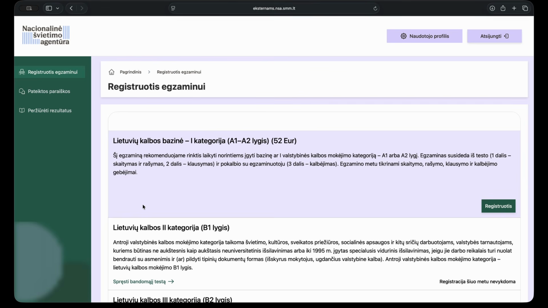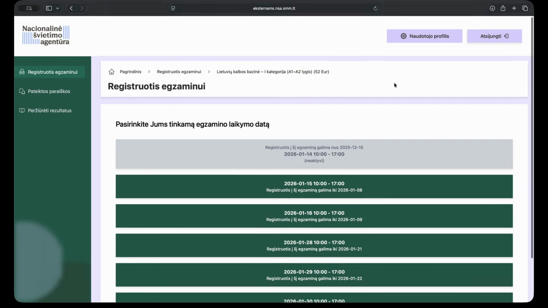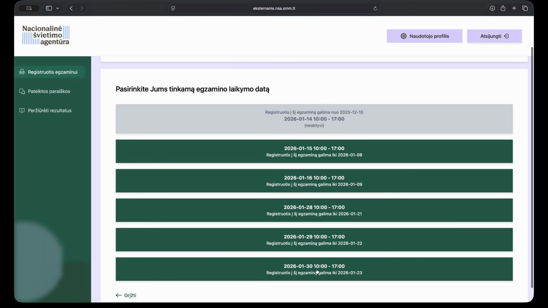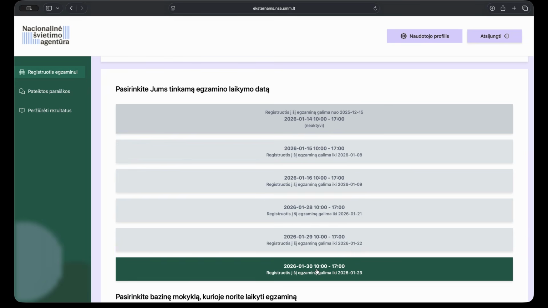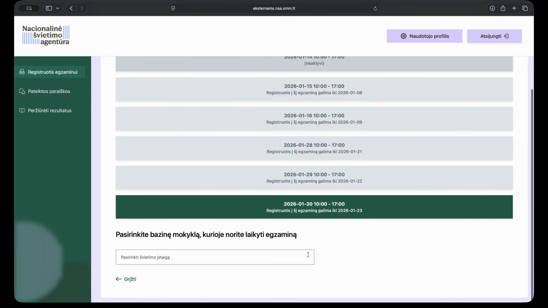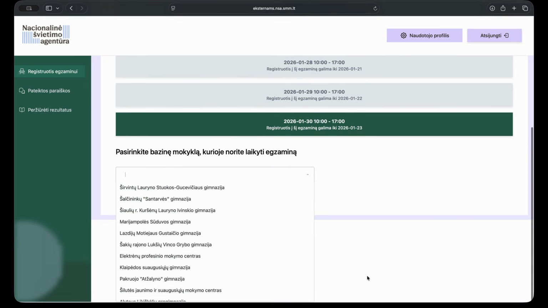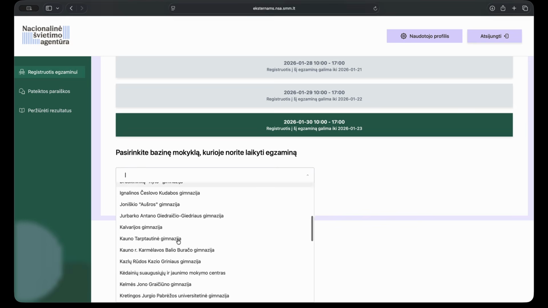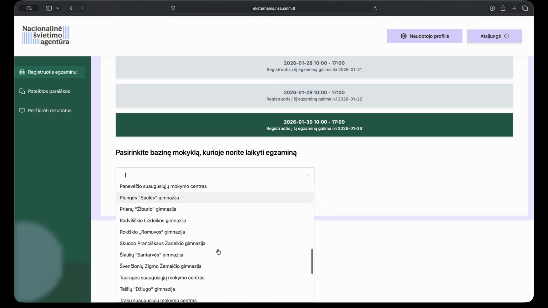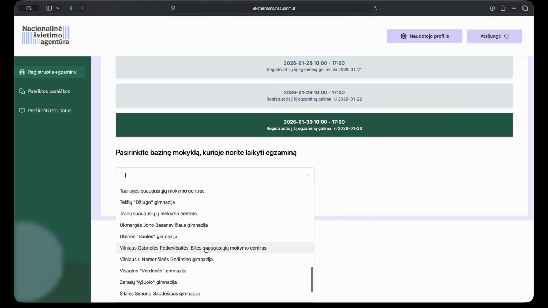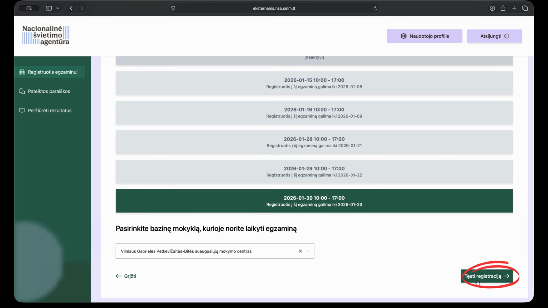In the Register for Exam window that opens, select the exam you want to take. Select the date of the exam and the school where you want to take the exam. And click Continue Registration.